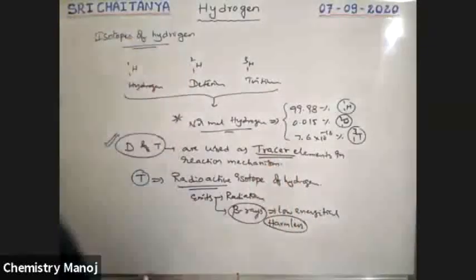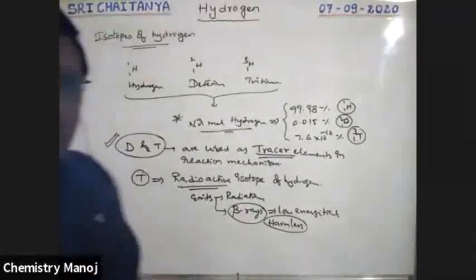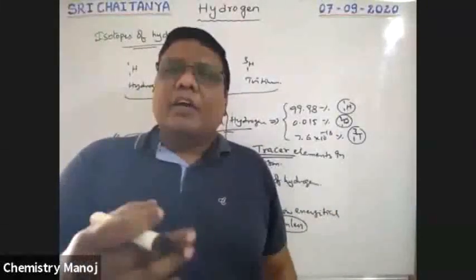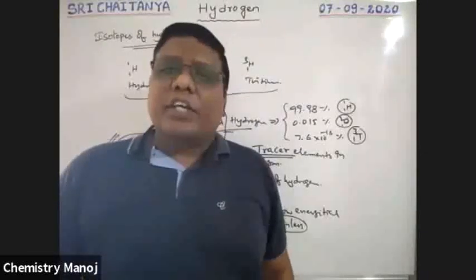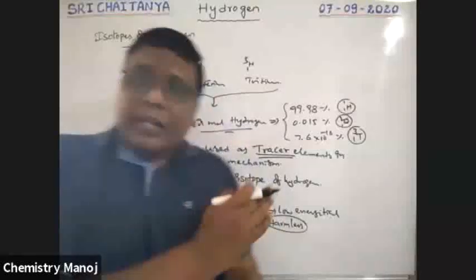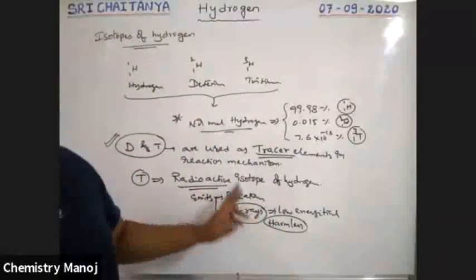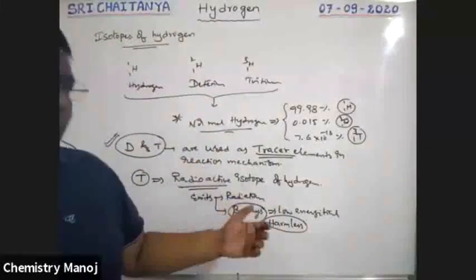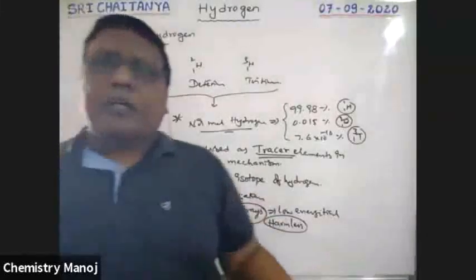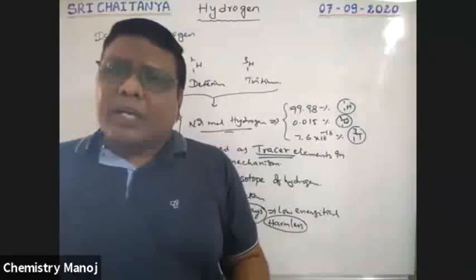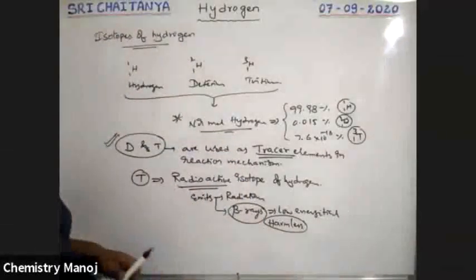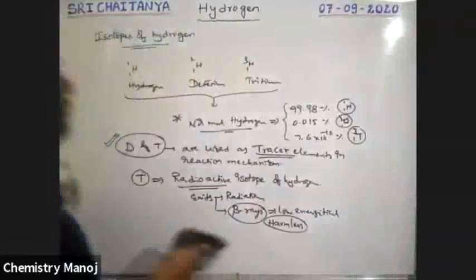Generally, radiation means alpha, beta, gamma. If gamma radiation is coming out, it is very harmful radiation. But here harmless radiation is coming out. That is why tritium is used as a tracer component. Even if you use this tritium, it is harmless to human beings because of the beta emission. See here how the beta particle is emitted.